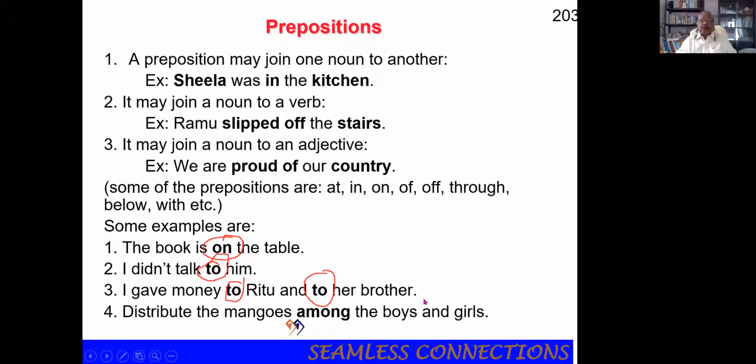Distribute the mangoes among. Among is another preposition. So now understand how important the small words, the prepositions, are. In, of, proud of, on the table, talk to him, to read to, among the people. So many words are there. Let us learn some more prepositions.